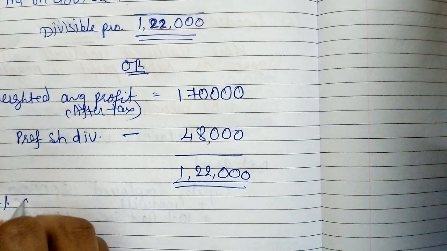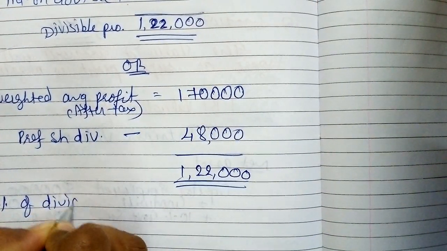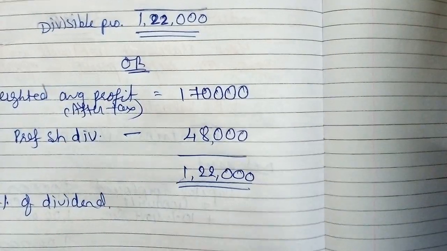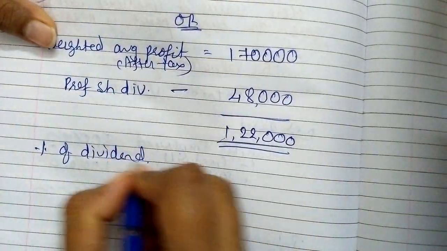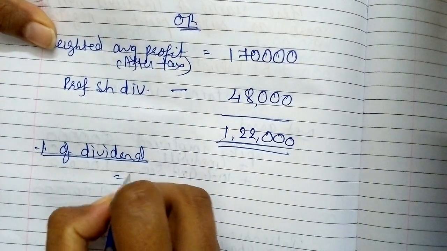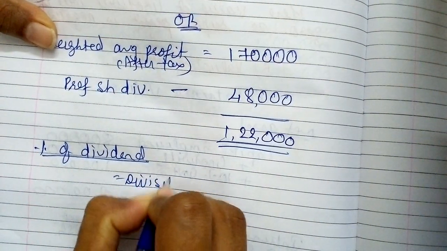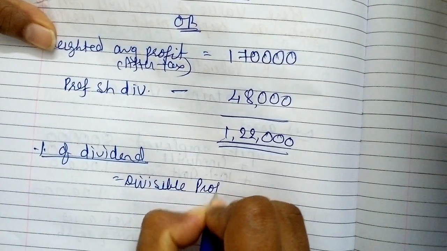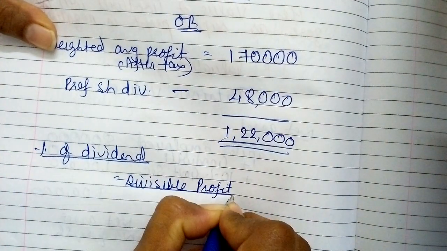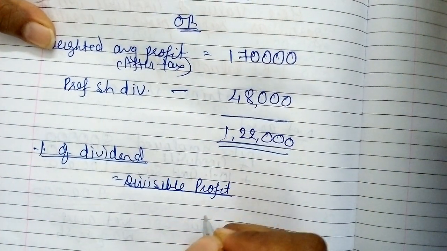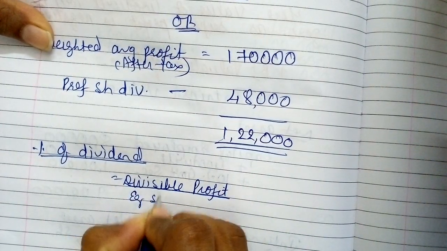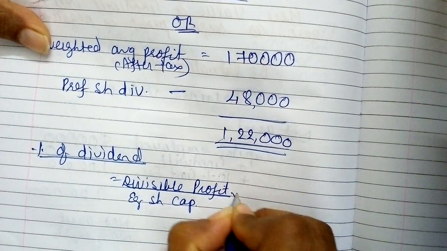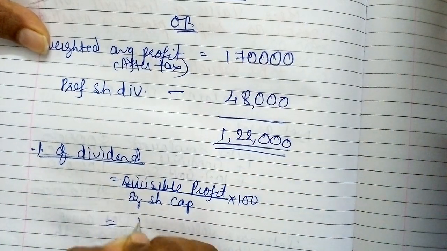So now percentage of dividend formula: divisible profit divided by equity share capital into 100.